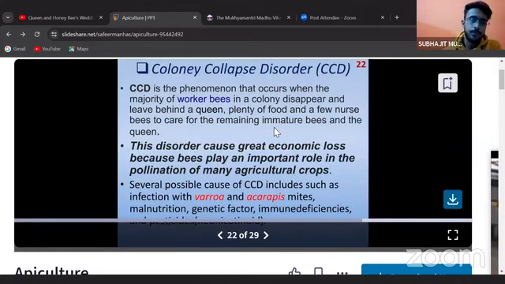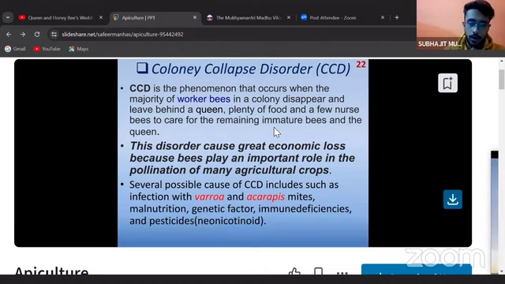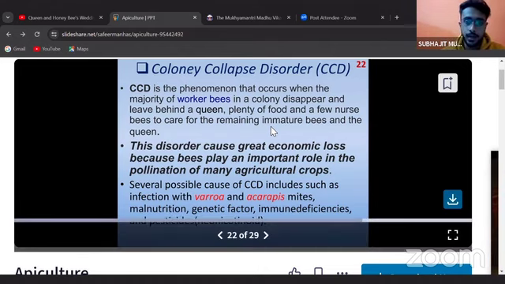CCD, colony collapse disorder. CCD is the phenomenon that occurs when the majority of worker bees in a colony disappear and leave behind a queen, plenty of food, and few nurse bees to care for the remaining immature bees and the queen. Here, nurse bees are the worker bees. You need to understand that. So this phenomenon happens when the worker bees leave the colony with a plentiful supply of food, leaving behind the queen and the remaining immature bees.